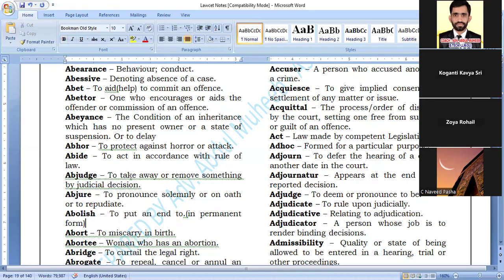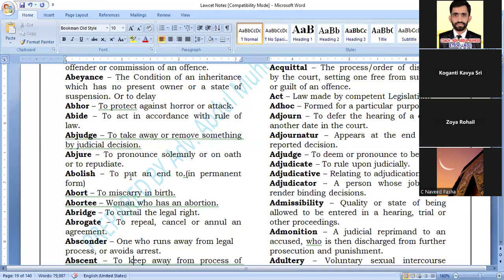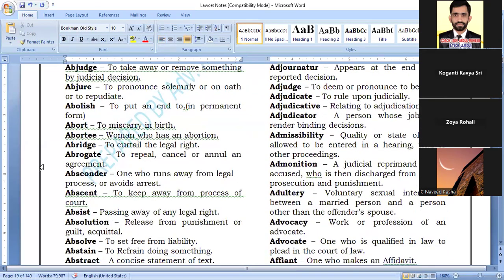Next, you have absconder. Next important is absconder. Who is absconder? One who runs away from the legal process and avoids arrest.